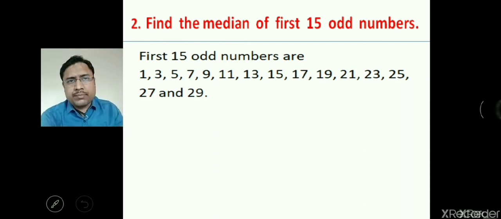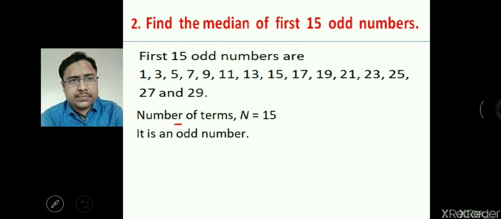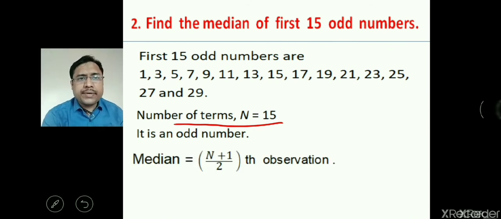Because we have seen the middlemost observation is the median, here the capital N I have shown is the number of terms. Number of terms n is 15 and it is an odd number. Then the median formula is the (n plus 1 by 2)th observation. The (n plus 1 by 2)th observation is the median of the data.